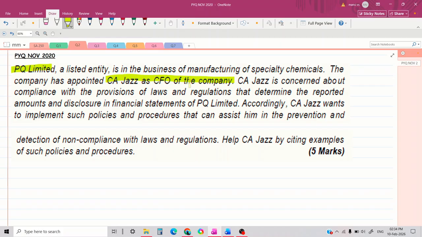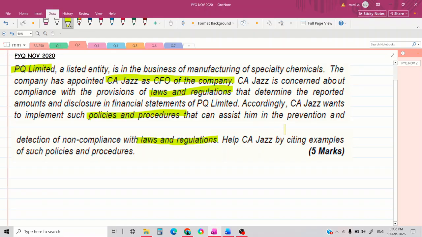And this person is concerned about whether the company complies with all the provisions, and to ensure this, he wants to implement some policies and procedure. So what are the policies and procedure that CA Jazz needs to implement so that the company is in compliance with all the laws and regulation?